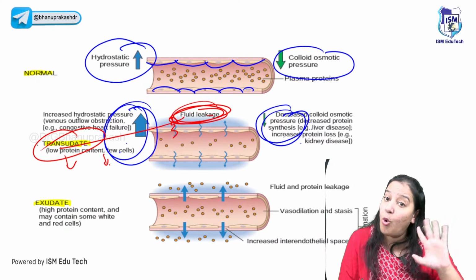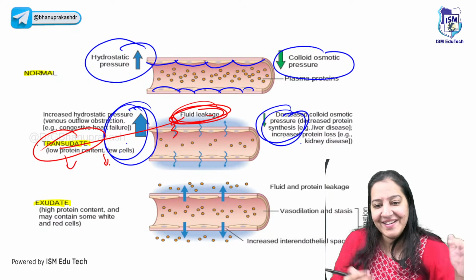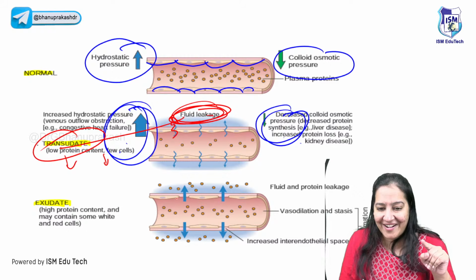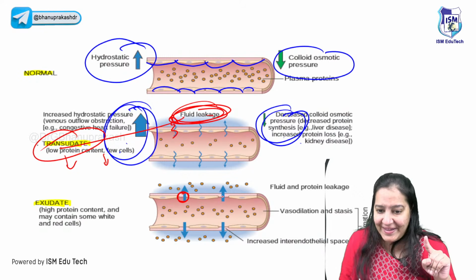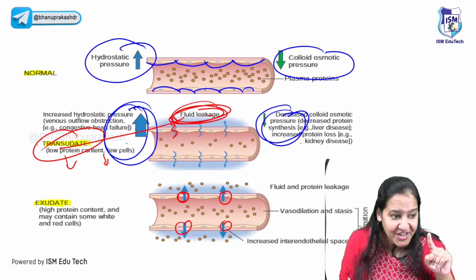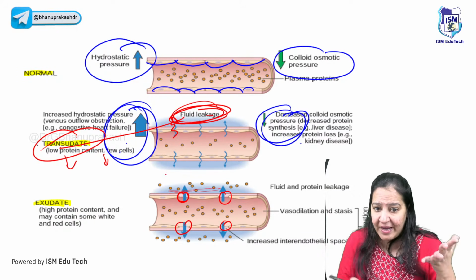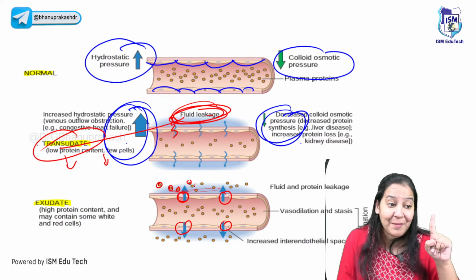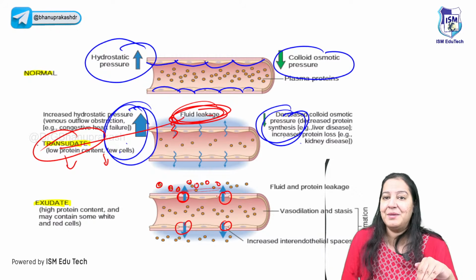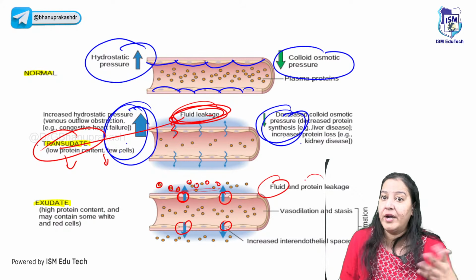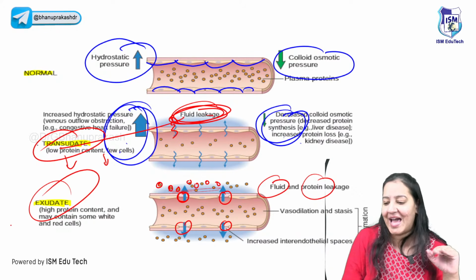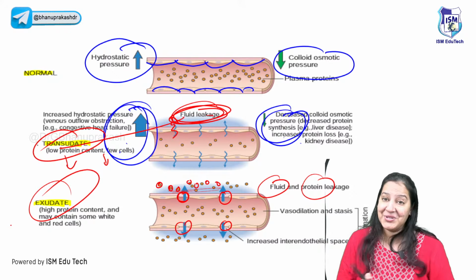Low protein, low cell, only fluid. See the third diagram. I can see a gap here, a gap here. Appreciate the gap. From the gap, fluid is coming, but along with the fluid, I can see the protein and the cell. So such edema in which along with fluid, protein and cell are also present is known as exudate edema. Right, the two types of the edema.